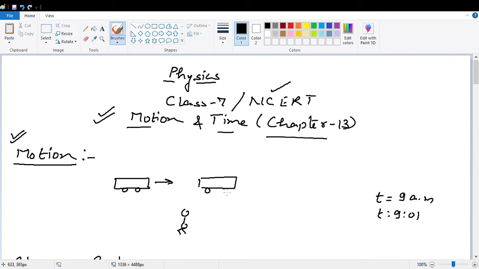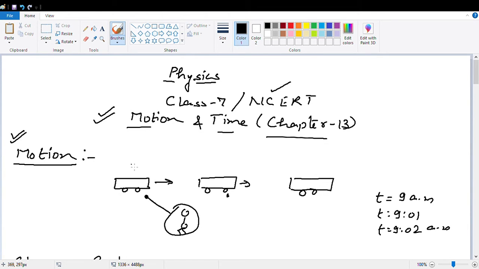Now the new position of bus is this. So what happened basically? The bus is changing its position with respect to time and with respect to you. You are standing here and observing. Initially the position of bus was at that position. Now the new position is this. At time 9:02 AM, the new position of bus is this.